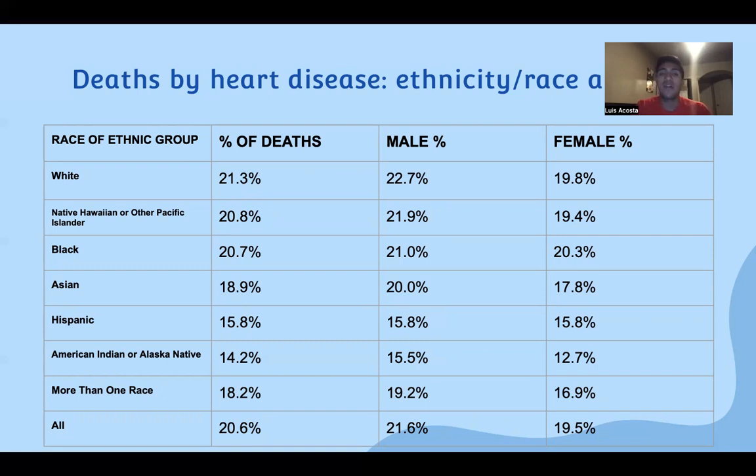And then if we accumulate all of the deaths that happen between males and females in every race group, that would accumulate to 20.6% of the deaths that occur in the United States. So out of the total of every death that occurred in the United States, 20.6% of all those deaths would come from heart disease.